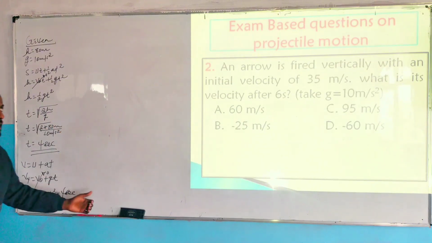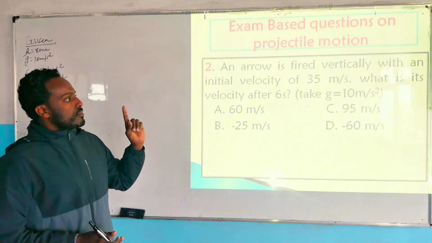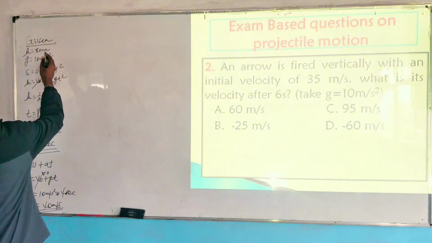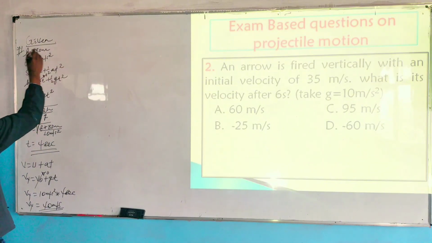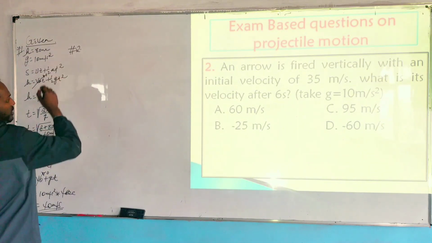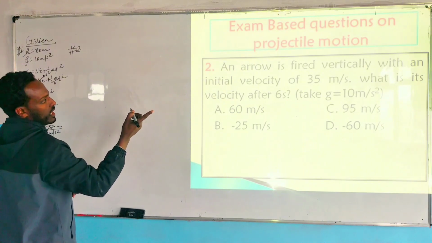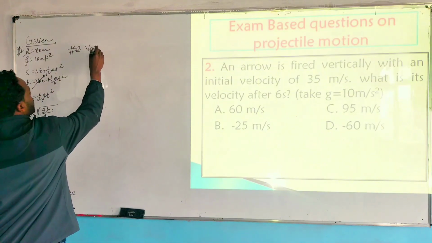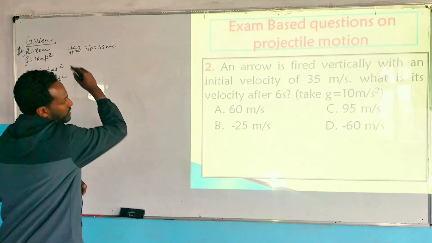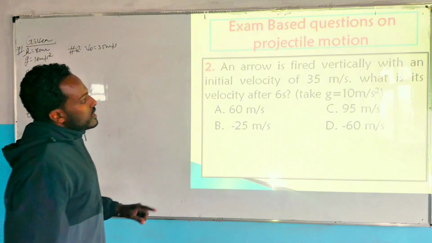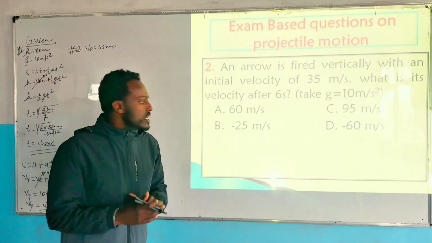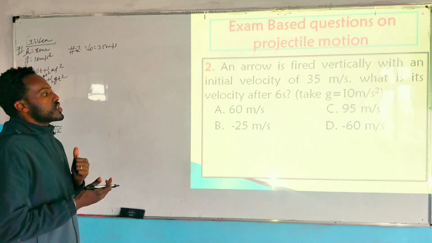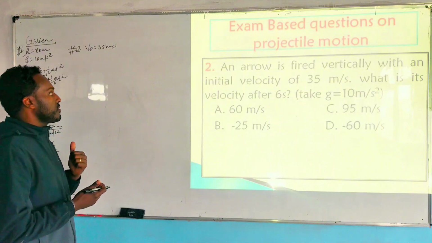ስለዚህ ሁለተኛው ጥያቄ ደግሞ question number 2 ላይ ስንመጣ an arrow is fired vertically with an initial velocity of 35 meter per second. v naught is equals to 35 meter per second. vertically upward ነው የሚለው። ስለዚህ what is the velocity after 6 seconds? ከ6 ሰከንድ በኋላ vertical velocity ምን ሊሆን ይችላል? ከ6 ሰከንድ በኋላ vertical velocity ምን ያህል ይሆናል?